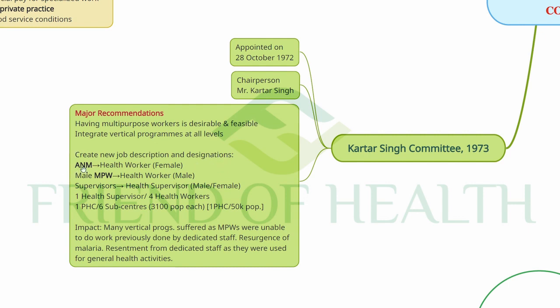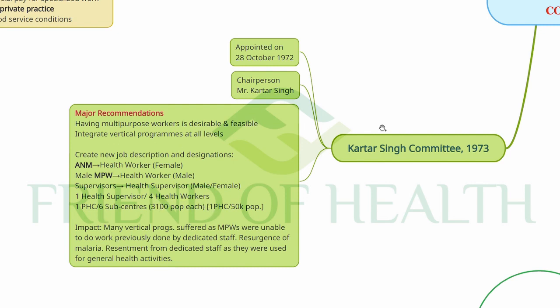So the existing ANM, the auxiliary nurse midwife, was to be called health worker female, and male multipurpose workers to be called health worker male, and supervisors health supervisor male or female, and 1 health supervisor per 4 health workers, and 1 PHC per 6 sub-centers. So 3,100 population each, and 1 PHC per 50,000 population. So 1 PHC will have 6 sub-centers with 3,100 population each, and 1 PHC will be for 50,000 population, and 1 health supervisor per 4 health workers.